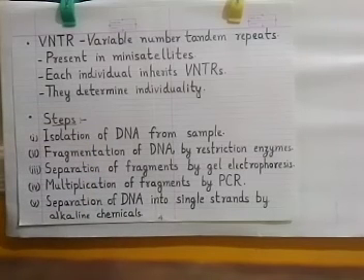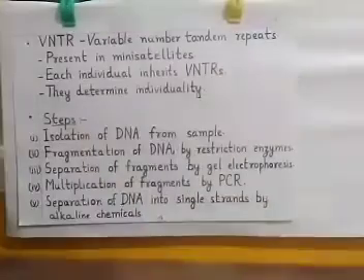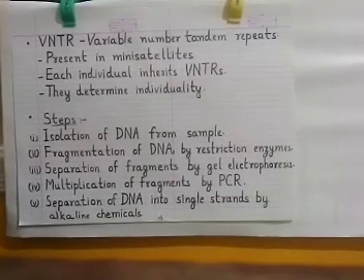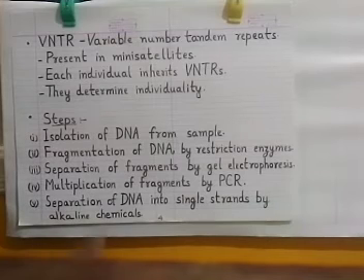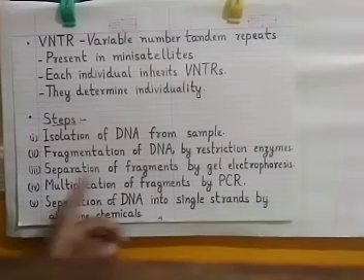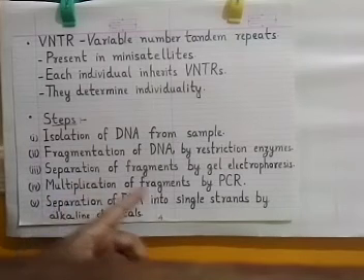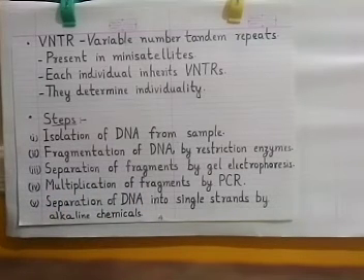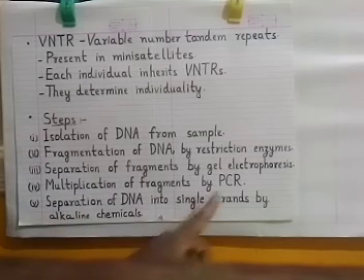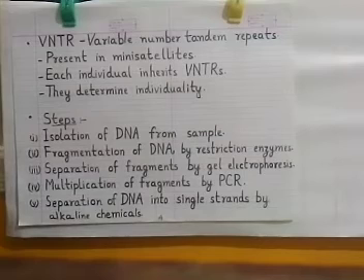The band which has travelled farthest is the band of smaller fragments, and the band which has not travelled much distance is the band of large DNA fragments. So by that method we separate those DNA fragments. Now, since the sample can be very small, we take the help of PCR to multiply the fragments and increase their numbers.